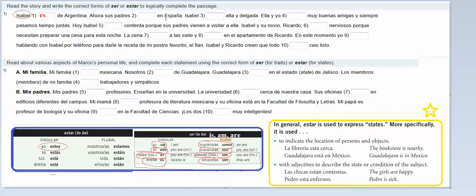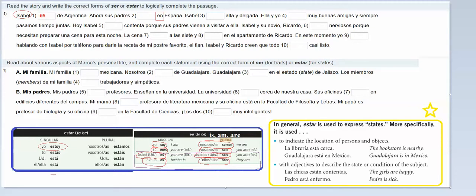Ahora, sus padres en España. So if she's from Argentina, more than likely her parents are also from Argentina, but you can see that we've got this word en right here. En means at. So her parents aren't from Spain, but they happen to be in Spain. That is their location. If you indicate the location of persons or objects, you're supposed to use estar.